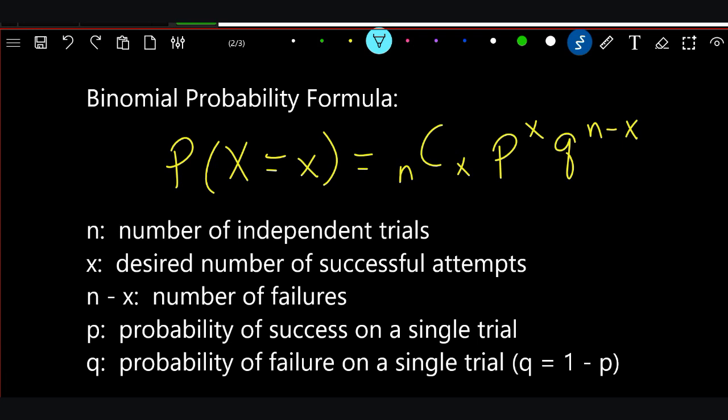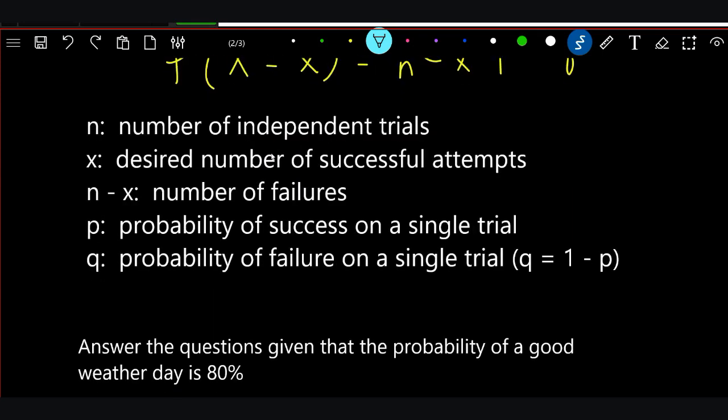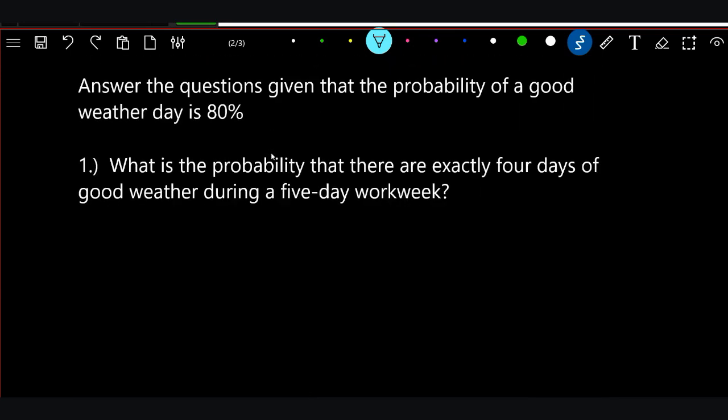Some of you are looking at that going, ooh, I don't know if I can do that. You can do it. Trust me, you can do it. We'll do it together. All right. Answer the questions given that the probability of a good weather day is 80%. So we're going back to that whole idea of the good weather day. What is the probability that there are exactly 4 days of good weather during a 5-day work week? So let's talk about what each thing is. What's the number of trials?